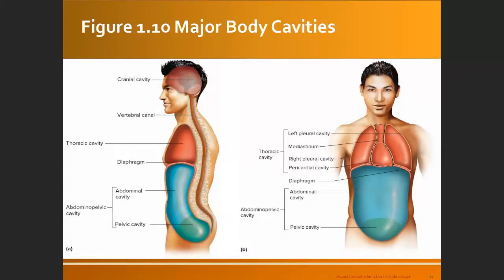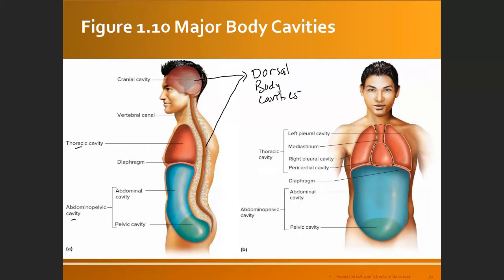Okay, so you can see this. Maybe this is a better picture. So this is the cranial cavity, and this is the vertebral canal. Both of them are located in the dorsal area, so both of them are the dorsal body cavity. And then on the front or ventral area, we have the thoracic cavity and also the abdominopelvic cavity.